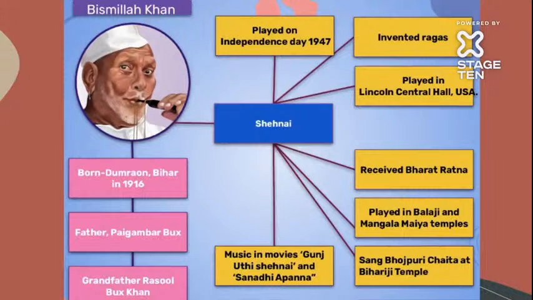So basically, who is Bismillah Khan? He was a master of Shehnai, right? He was born in Dumrao, Bihar, in 1916. His father was Paigambar Bucks and grandfather was Razul Bucks Khan. So these were the father and grandfather. Okay. Now what were his achievements?